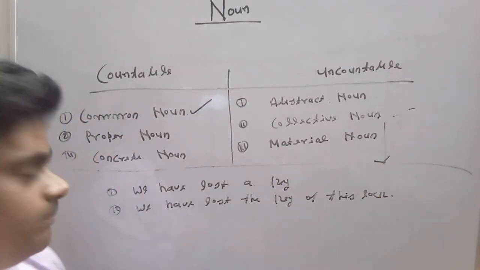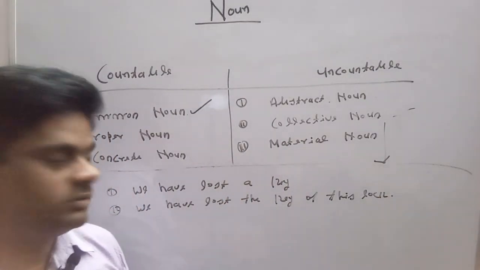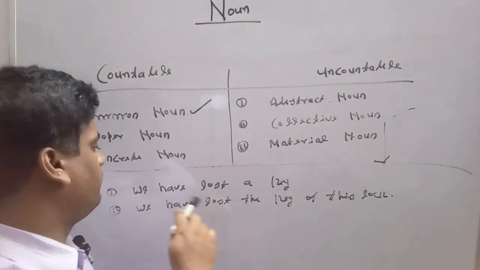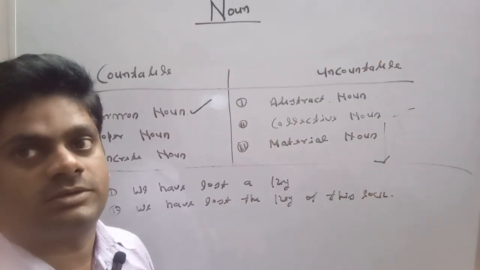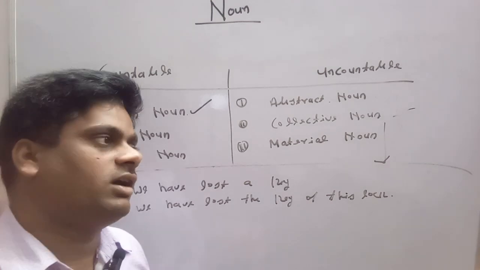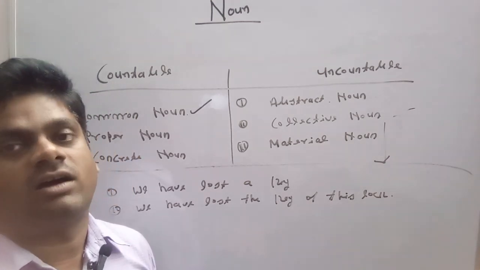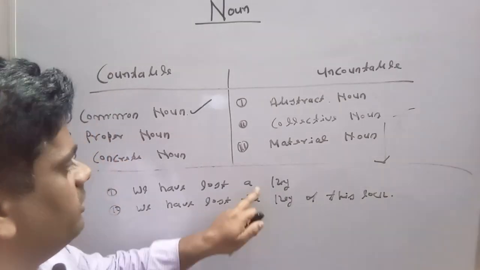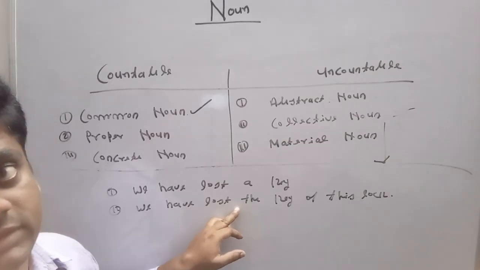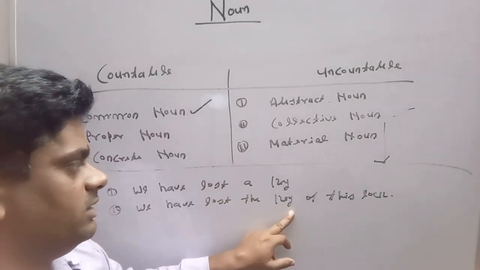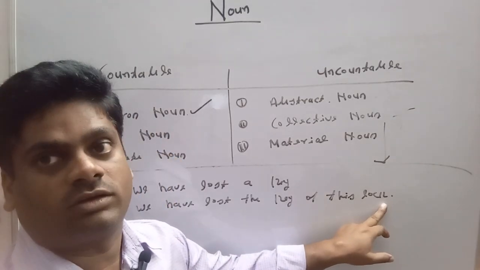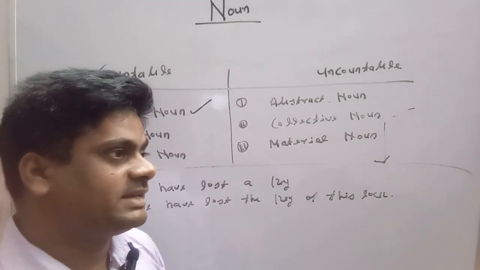Here in the first sentence, we have used article a, but in the second sentence, we have used article the. Why? Because we have lost a key. Here, we are not certain which type of key we are talking about. It may be a key of Almira, it may be a key of a vehicle. But in the second sentence, we are certain about the key, and here we are focusing on the key of the lock, this lock. We are talking about only the key of this lock.